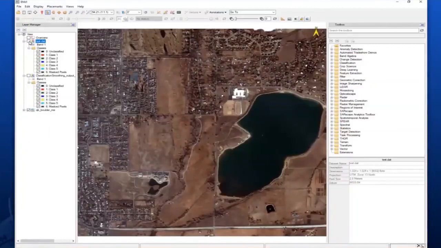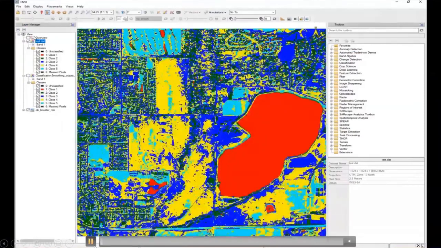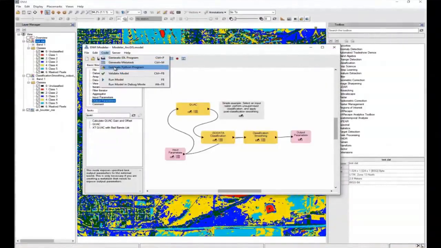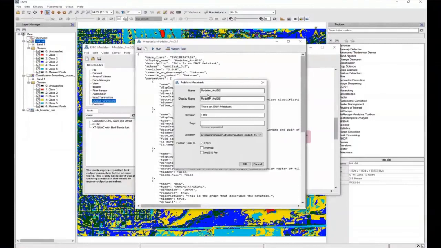Now we can see here I have taken one image and I'm classifying it with ISODATA. I'm using the ENVI Modeler to customize the tool, right? And this customization, once done, I can publish as a task in ArcGIS Pro. So here, I can publish either into ArcMap or ArcGIS Pro as per our own intent.